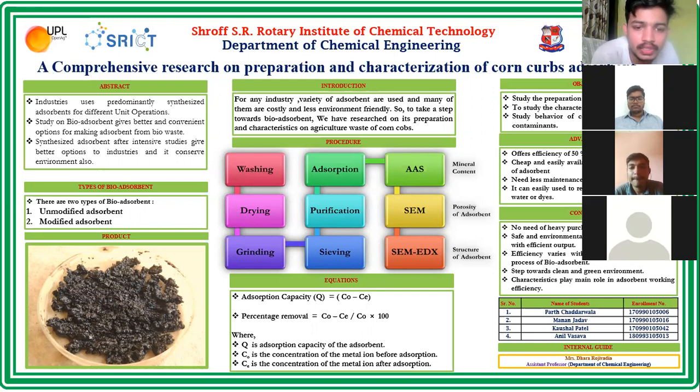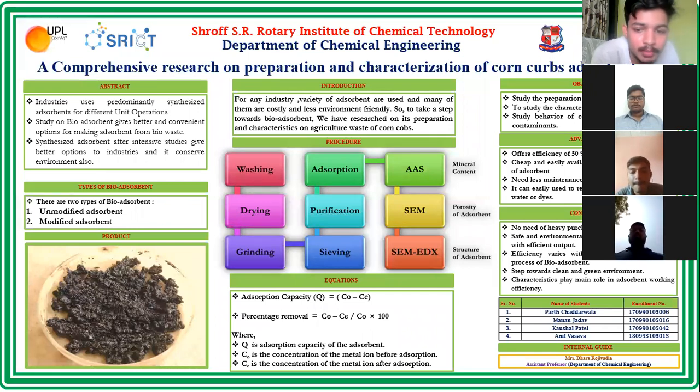So the equations for the unmodified adsorbent to check its adsorption capacity Q: C0 is the initial concentration, and CE is the final concentration. The percentage removal can be checked by (C0 minus CE) divided by C0, times 100. So we can get the percentage of removal.